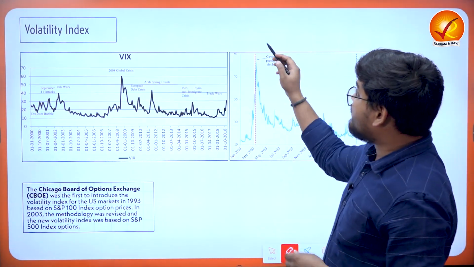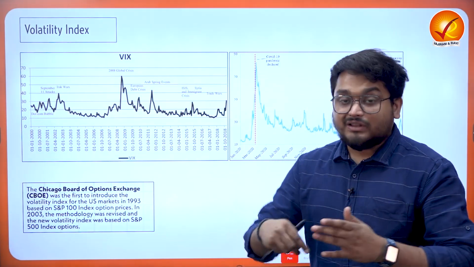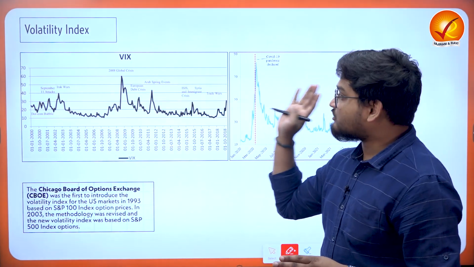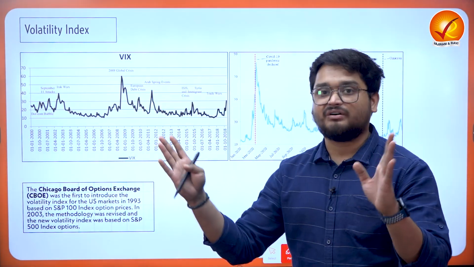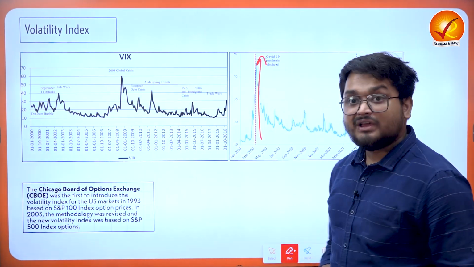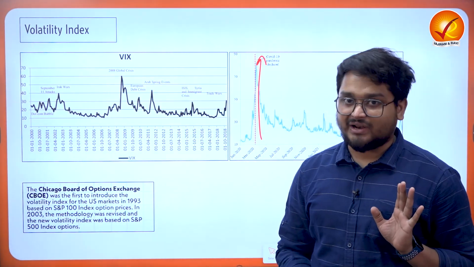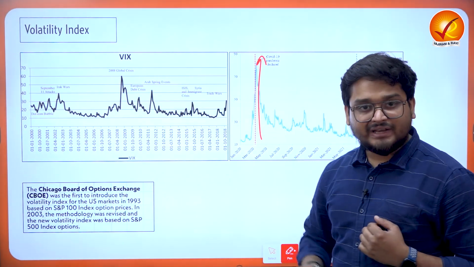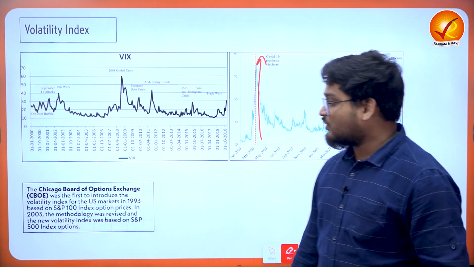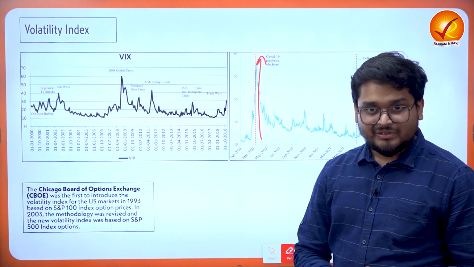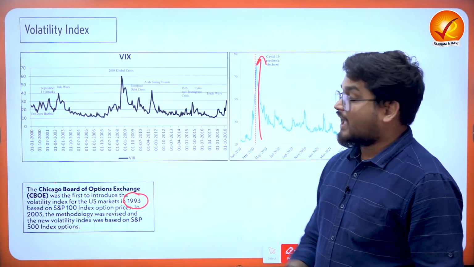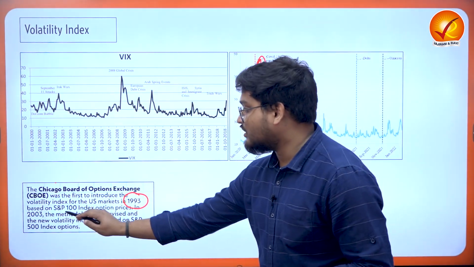That means people were actually selling off their stocks. The stock prices were fluctuating by anything, right? So this is actually reflecting the chaos, the fear in the stock market. So the higher the spikes, the higher the volatility of the markets. Now this volatility index for the very first time in the world was formed by the Chicago Board Options Exchange. It formed it in 1993 on the basis of the S&P 100 or Standard & Poor's 100 index.